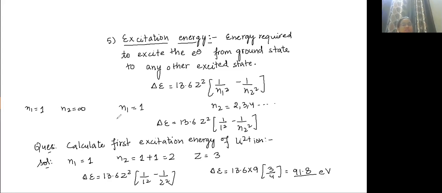If in the question instead of excitation energy, they have mentioned calculate first excitation potential, then correct, the answer will be in volt. Magnitude is same. Answer will be in volt. Good. If this is done, can I move to next slide?